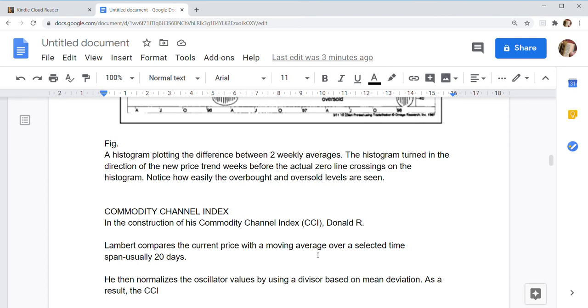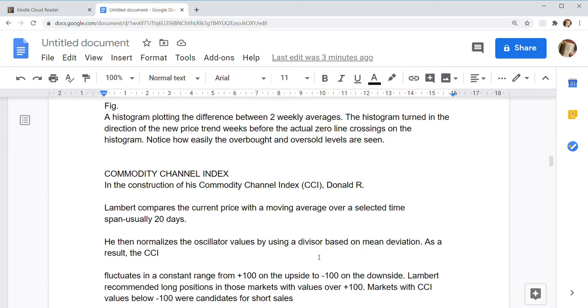Commodity Channel Index. In construction of the Commodity Channel Index, Donald R. Lambert compares the price with a moving average over a selected time span, usually 20 days. He then normalizes those oscillator values by using a divisor based on mean deviation. As a result, the CCI fluctuates in a constant range from +100 on the upside to -100 on the downside.